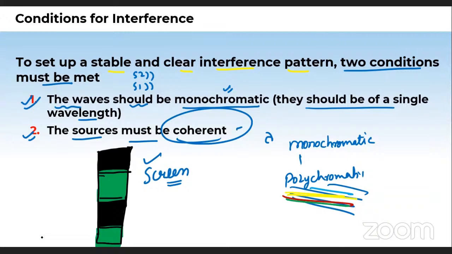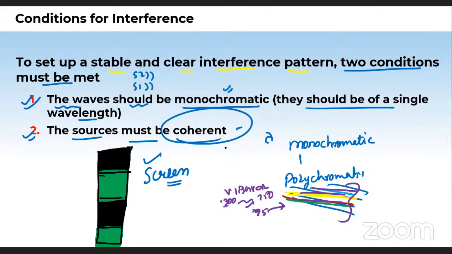When there is a mixing of colors, we call such light polychromatic. You can think yourself, it is common sense: different wavelengths mean each color corresponds to a particular value. We know the visible region, VIBGYOR, starts from around 750 nanometers down to some 300 or 500, depending on who you ask. So for different wavelengths, the associated color is also different. So it is a polychromatic thing like this.